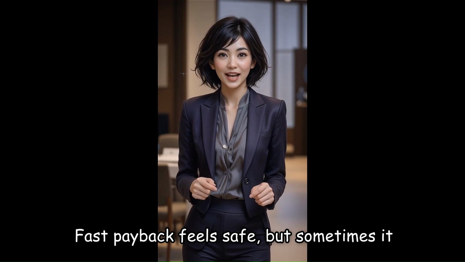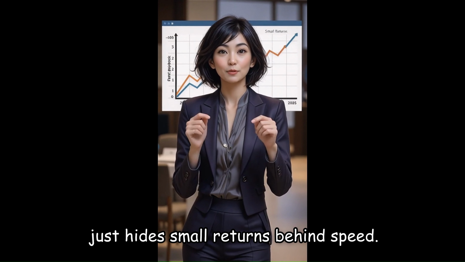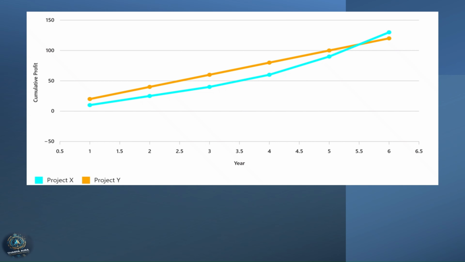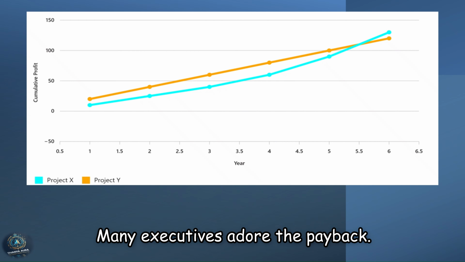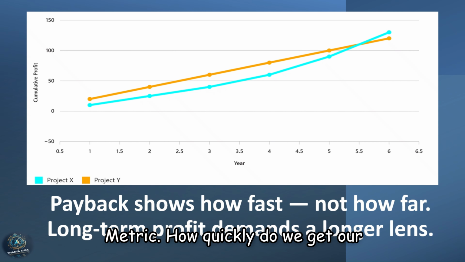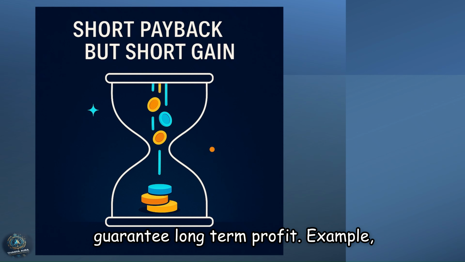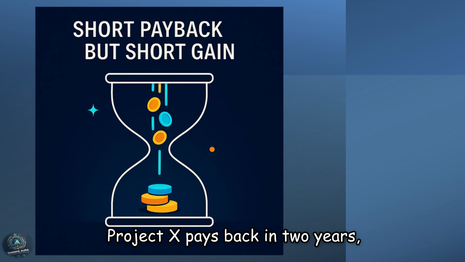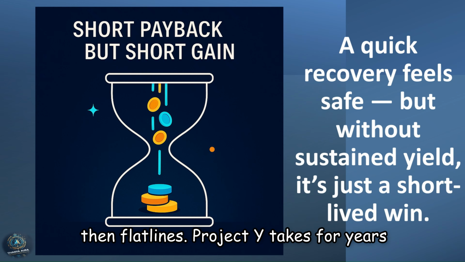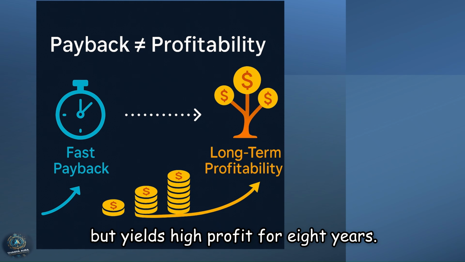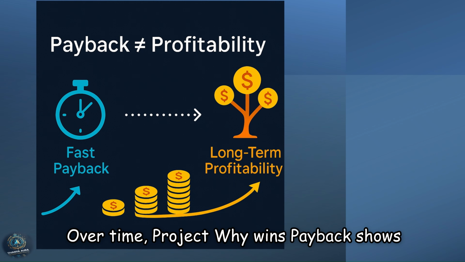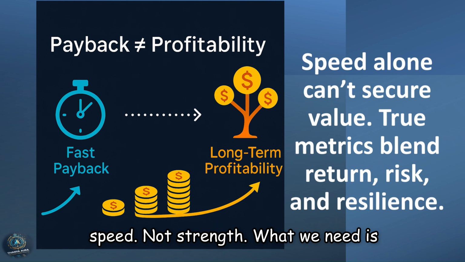Fast payback feels safe, but sometimes it just hides small returns behind speed. Many executives adore the payback period metric. How quickly do we get our money back? But a short payback doesn't guarantee long-term profit. Example: Project X pays back in 2 years, then flatlines. Project Y takes 4 years, but yields high profit for 8 years. Over time, Project Y wins. Payback shows speed, not strength.